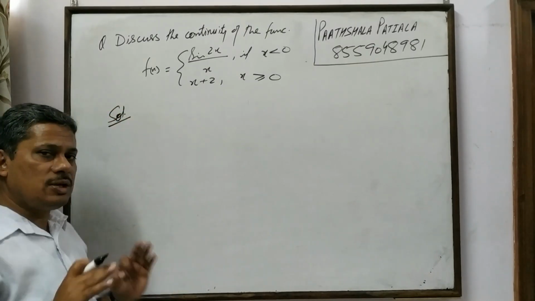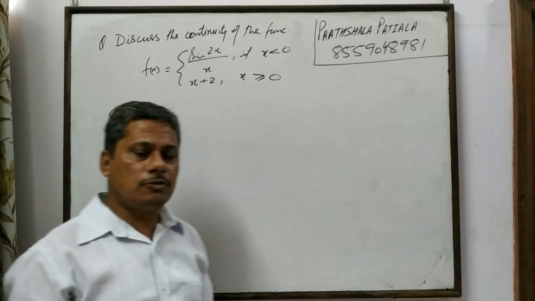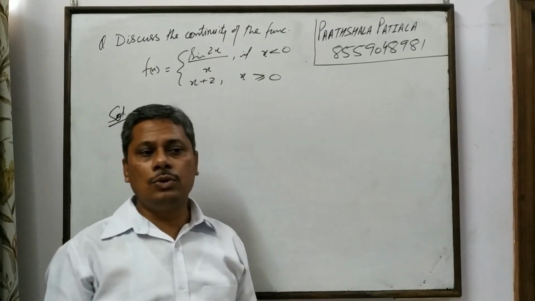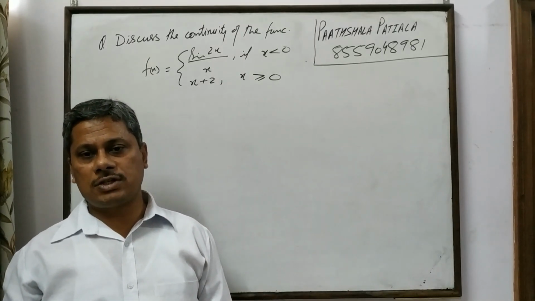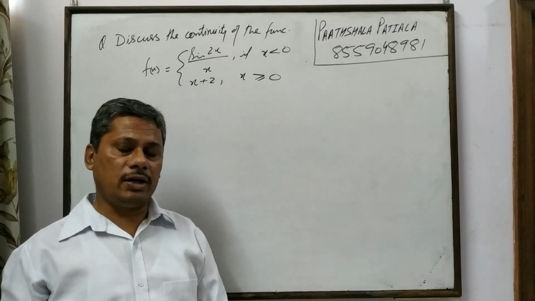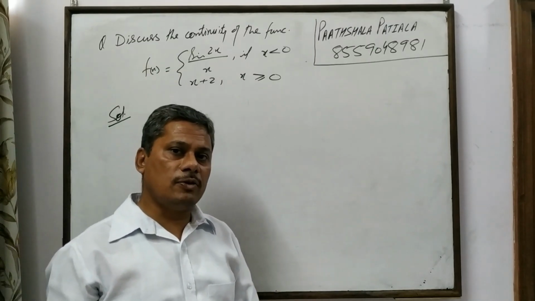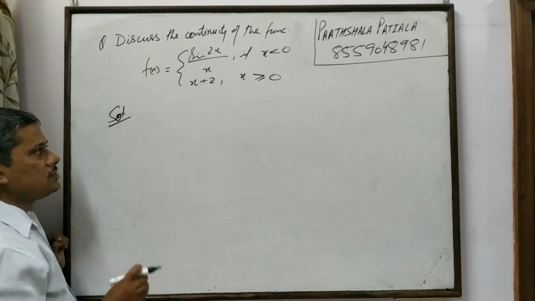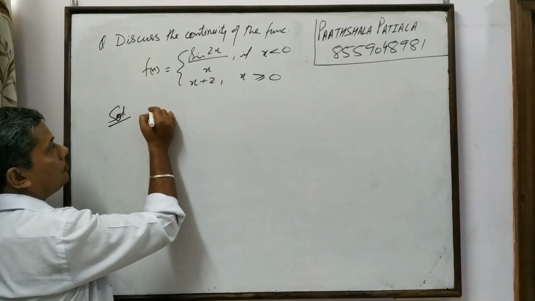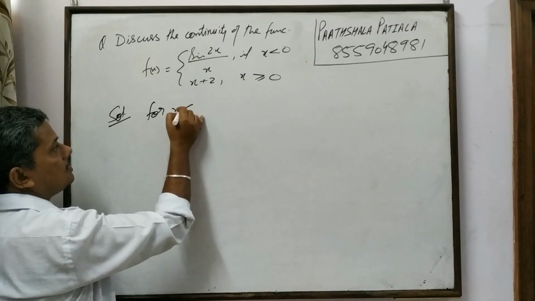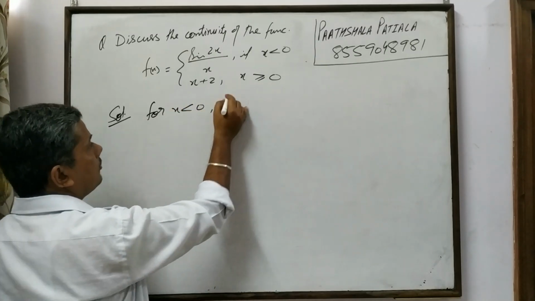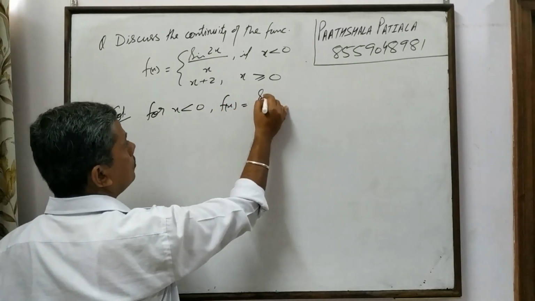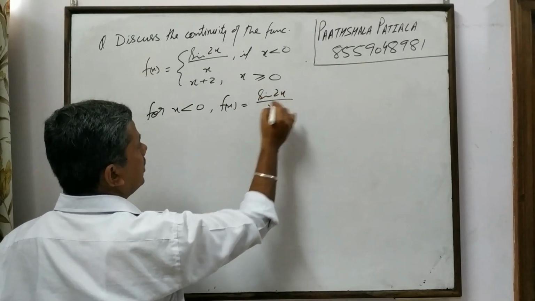It is similar to the questions you do for continuity of a function at a given point. For an interval, you need to add theoretically 2 or 3 lines. Which are those? For x less than 0, f of x is equal to sine 2x upon x.